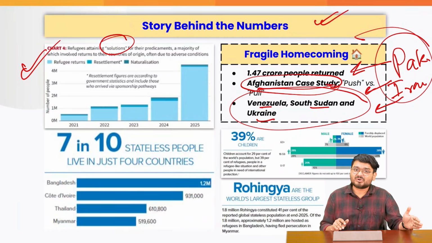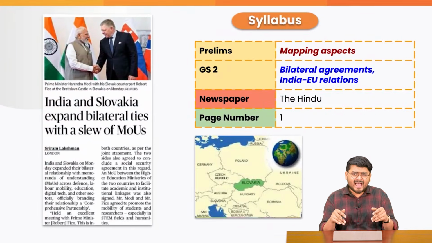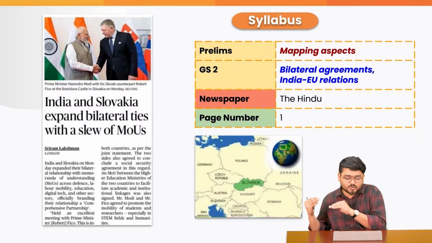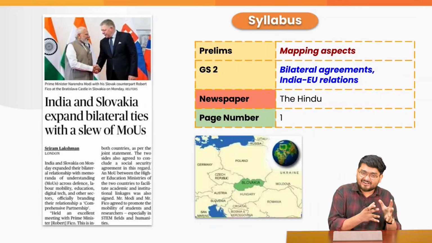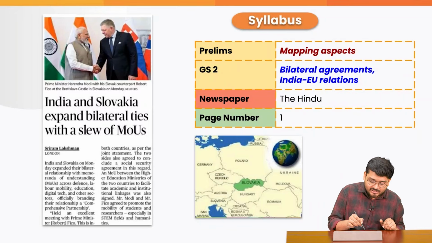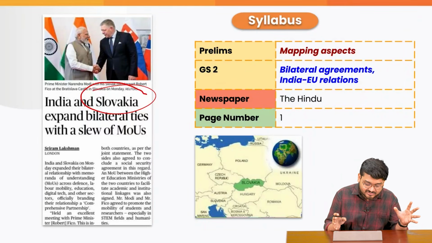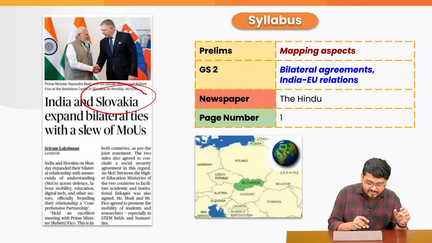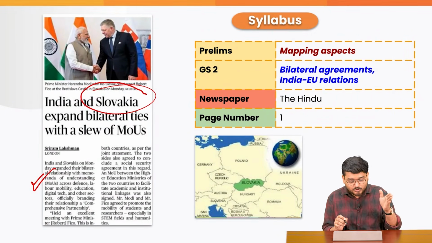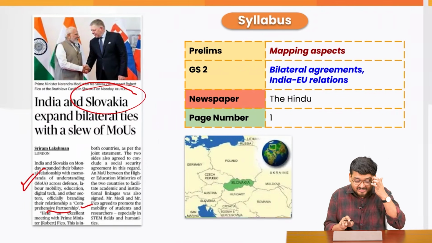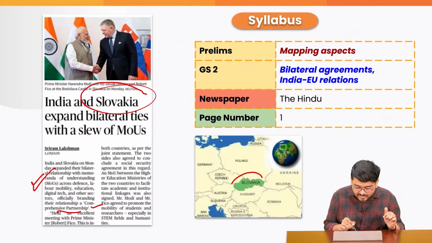We can now move on to the last article, where India, and a very unlikely country which we have not heard too much when we talk about Indian relations with that country, it is Slovakia, where we are not only expanding ties, but we have extended our relationship with a memorandum of understanding to a comprehensive partnership. Just imagine this. This is where Slovakia is located.